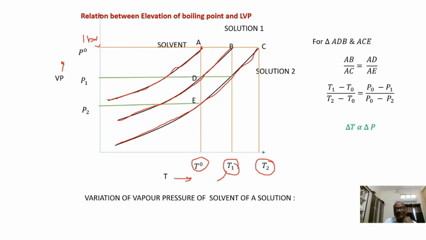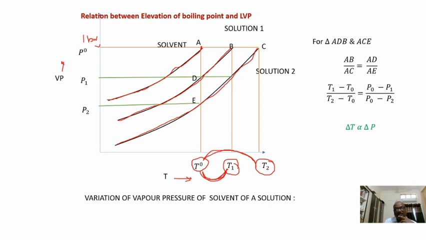We know that T1 minus T0 is delta T1, and T2 minus T0 is delta T2. This is the elevation of boiling point of the second solution, and this is the elevation of boiling point of the first solution.